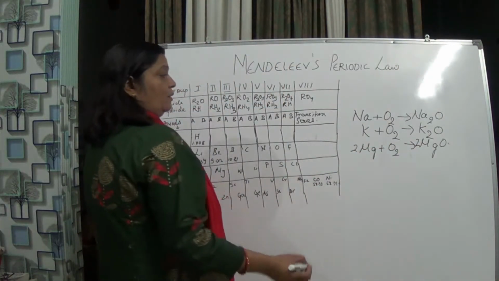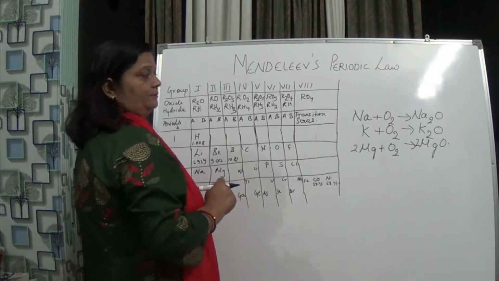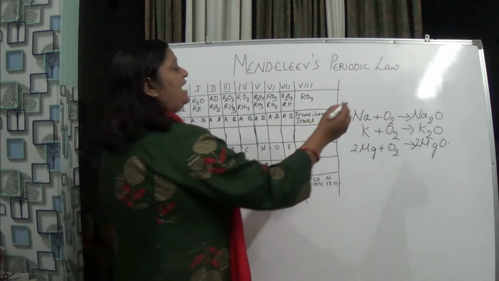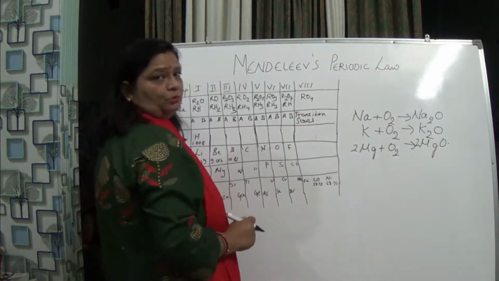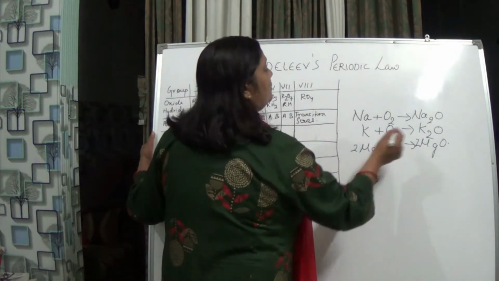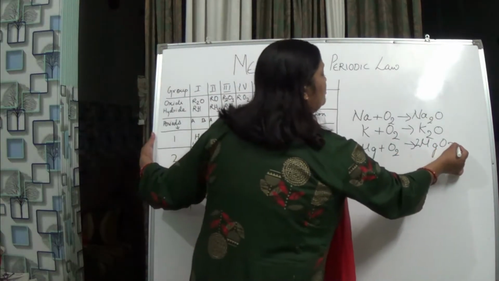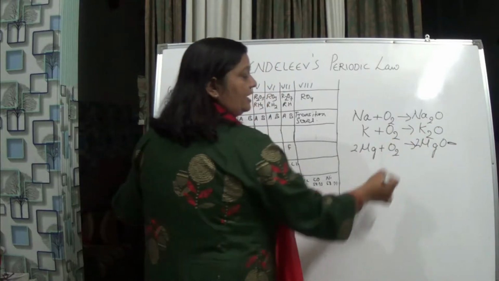Now here, what we are seeing is that when sodium reacts with oxygen, it forms Na2O. When potassium reacts with oxygen, it forms K2O. And when magnesium reacts with oxygen, it forms MgO. So the formula of magnesium oxide is different from Na2O and K2O.